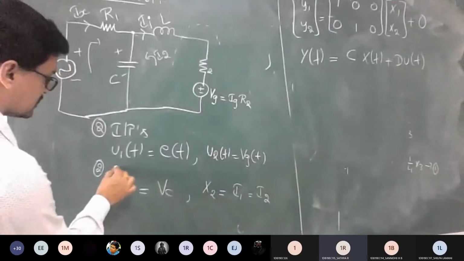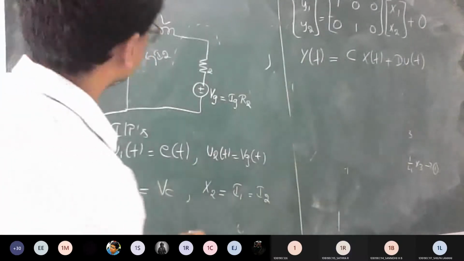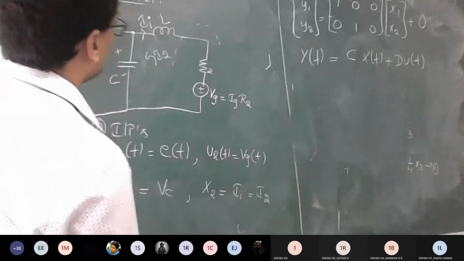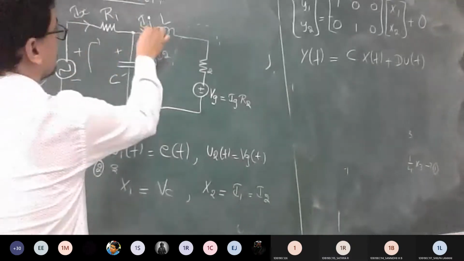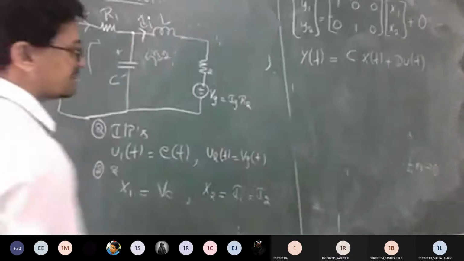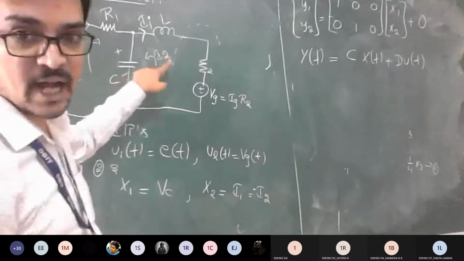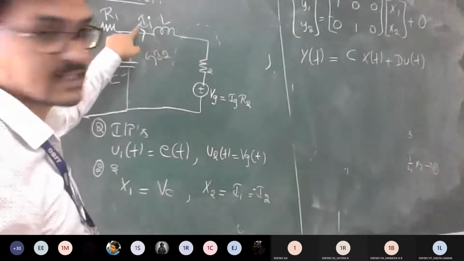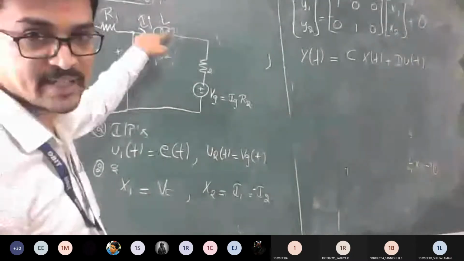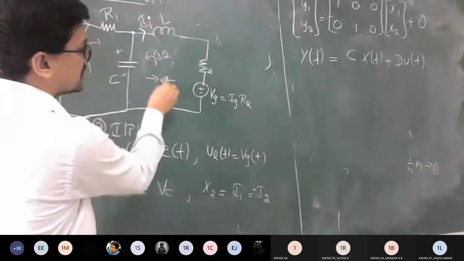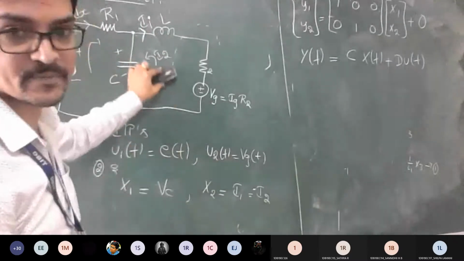So we need to take the minus side. Both are on opposite sides. I and I1 are opposite, right? Correct. So you can write minus I2. You can look here in the mesh analysis: I2 is anti-clockwise and I is coming in the opposite direction. Both are meeting in opposite directions, so you have to consider it as minus I2.